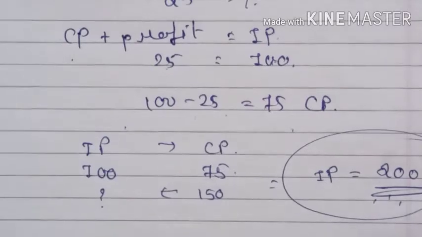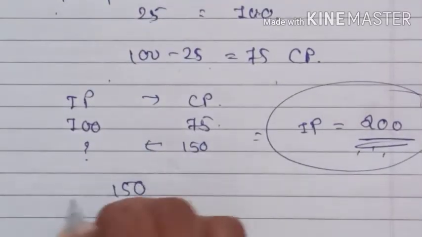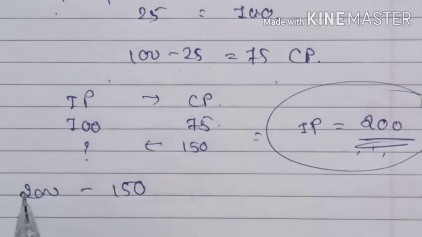And you can see the difference also, that is, 150 is the cost price and 200 is the invoice price.